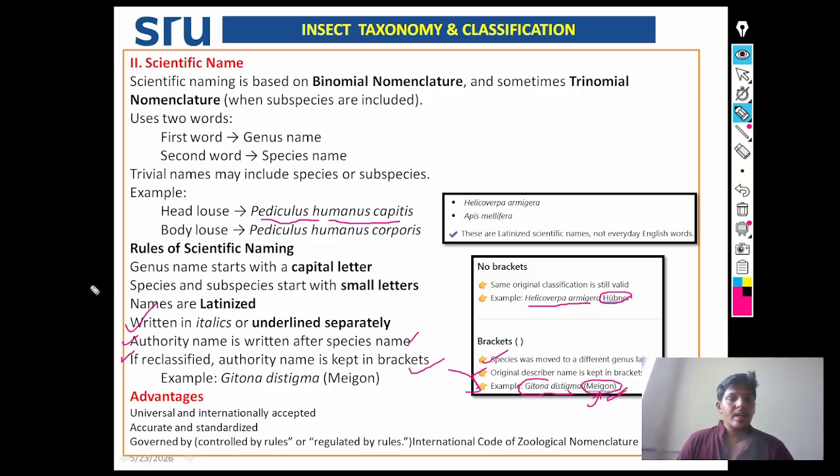So what are the advantages associated with the scientific name? These are universal and internationally accepted, accurate and standardized, governed or controlled by the International Code of Zoological Nomenclature.